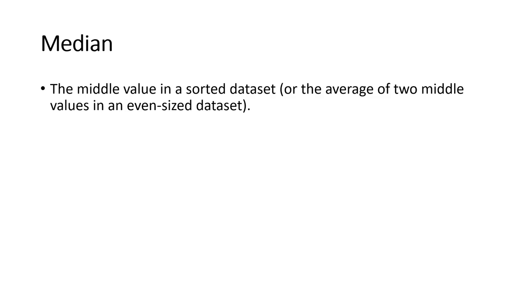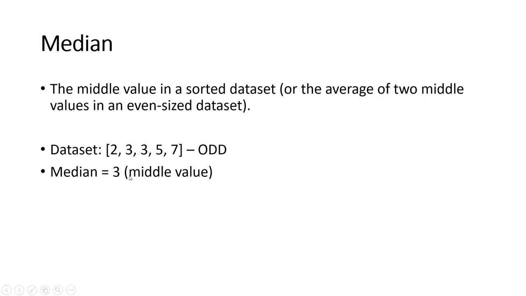So what is median? The median is nothing but the middle value in a sorted dataset. Or we can say that if we have an even dataset, then the average of the two middle values is the median. This is very simple. Let's understand it by example. We have a dataset 2, 3, 3, 5, 7. This is an odd number of elements, as there are 5 elements. The median will be 3. The 3 is in the middle. Here you can see that on the left side there are two values, on the right side there are two values. So the 3 is the middle, and the median of this dataset will be 3.